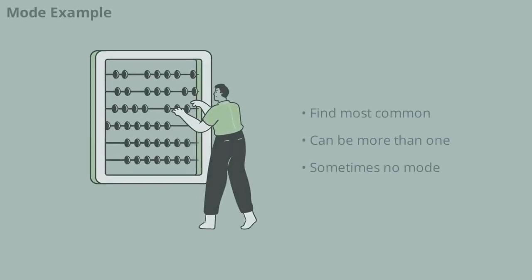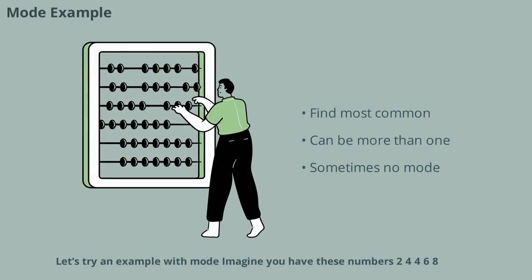Let's try an example with mode. Imagine you have these numbers 2, 4, 4, 6, 8. Which number appears the most? It's 4, so 4 is the mode. If you have 1, 2, 2, 3, 3, both 2 and 3 are modes because they both appear twice. If all numbers are different, there's no mode. The mode is great for finding out what's most popular or common in a group.